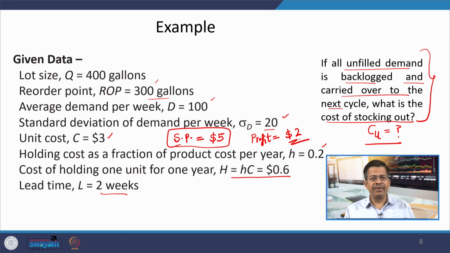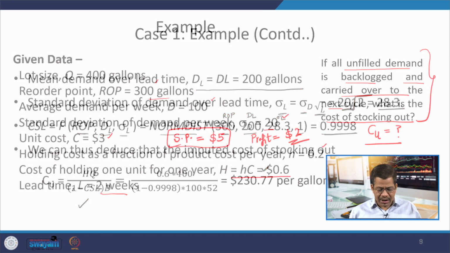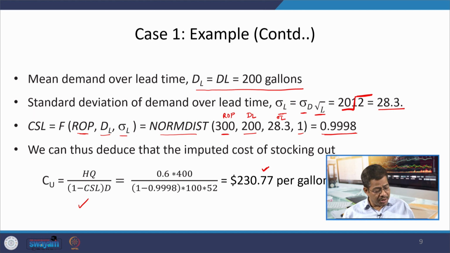So, if profit is $2 and all the demands are backlogged, it is practically looking impossible to have such a high value of cost of understocking. This means maintaining that high level of CSL is under question mark, because when you are keeping so high CSL, corresponding cost of understocking is coming that high.